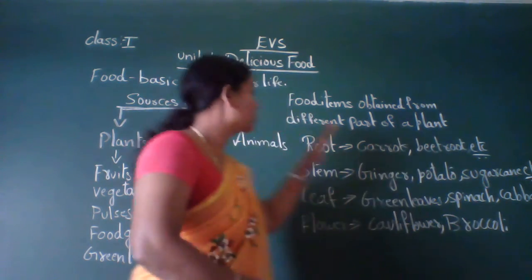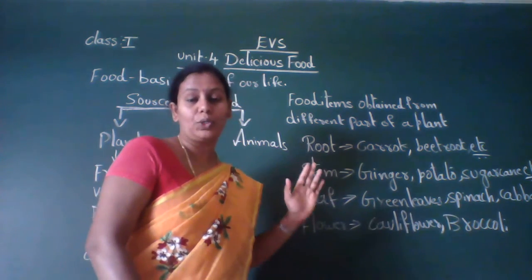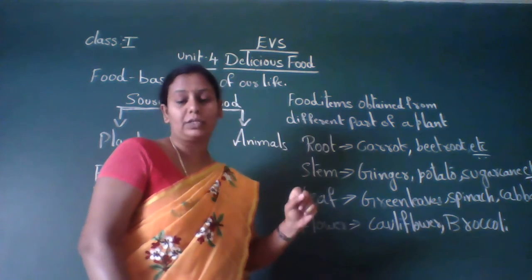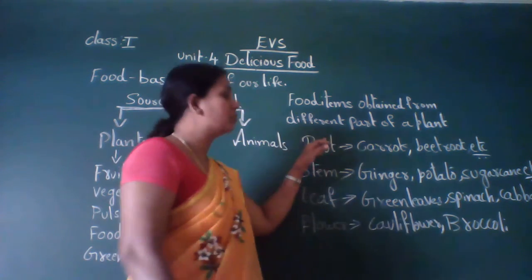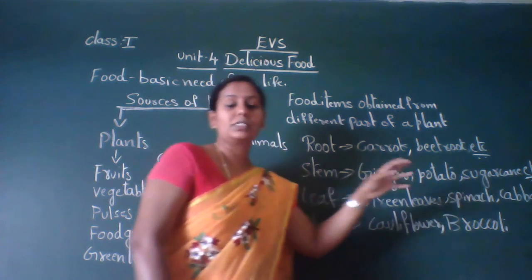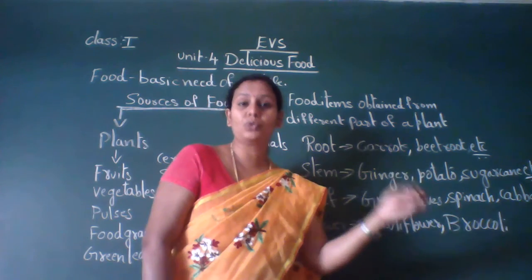Okay, once again I will tell you the food items we get from different parts of a plant. I already told you, from every part of a plant we get food items. So root: whatever food items we get from the root part means carrot, beetroot, radish. Then stem means ginger, potato, sugarcane.